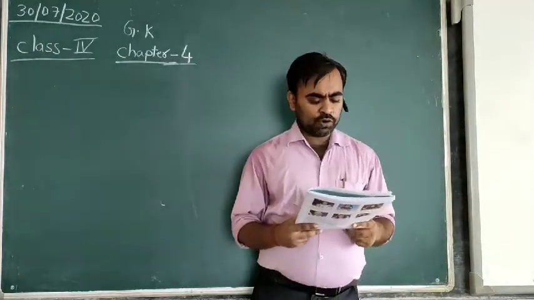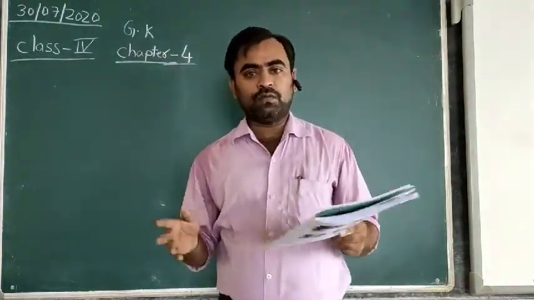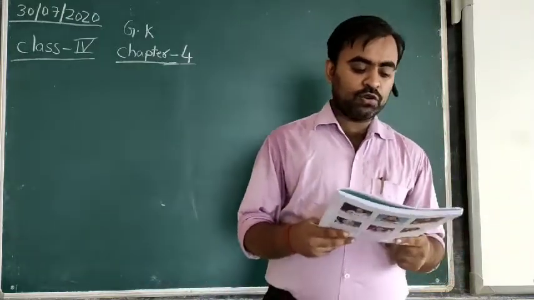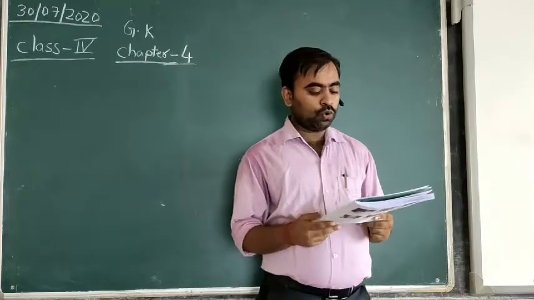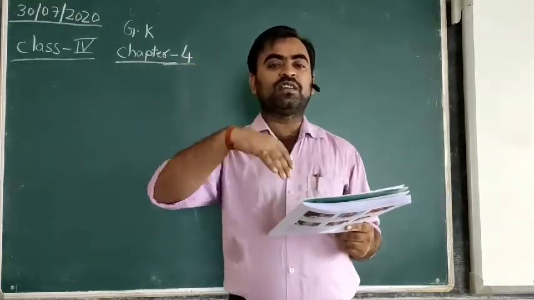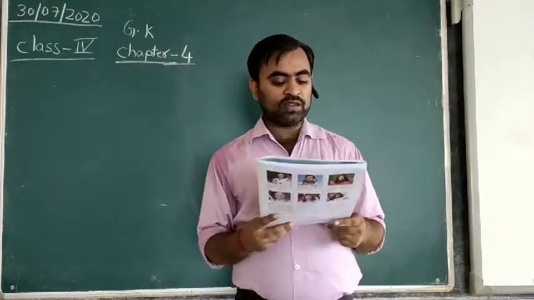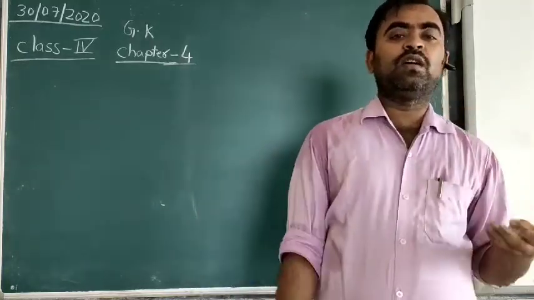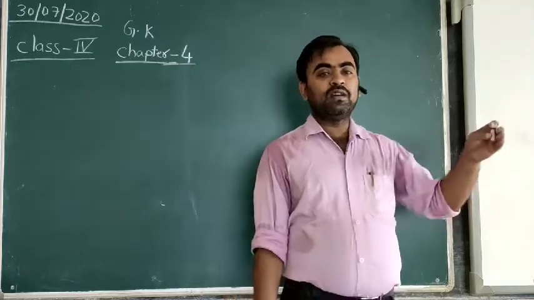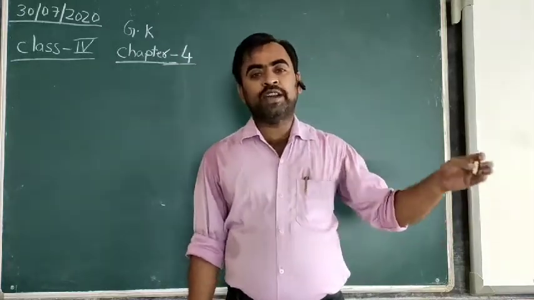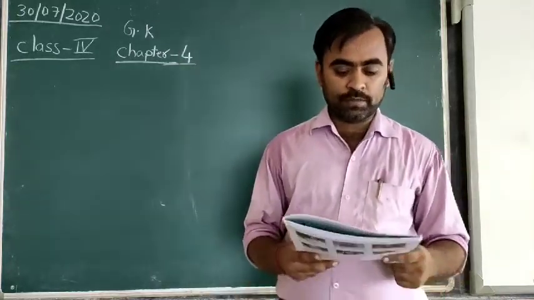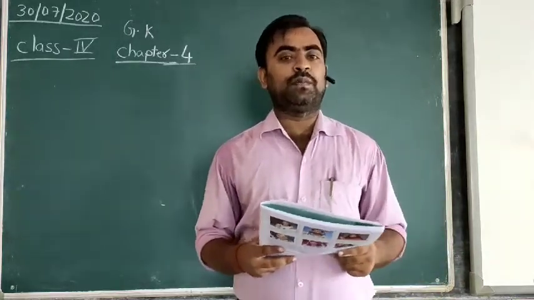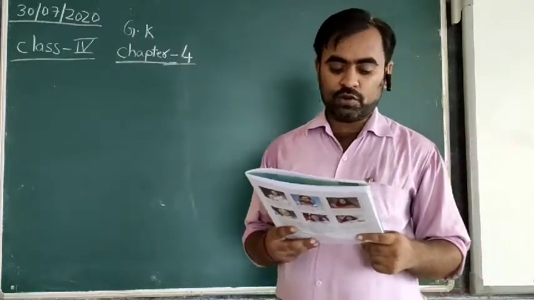Next is the astronaut. All of you have heard the word astronaut. An astronaut is a person who goes into outer space, who visits space, and astronauts are given special training. Before going to space, they have to go through different stages of training programs conducted for them, and they have to wear a special dress manufactured for astronauts.